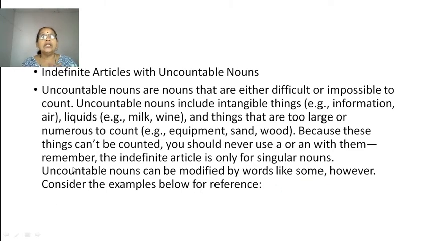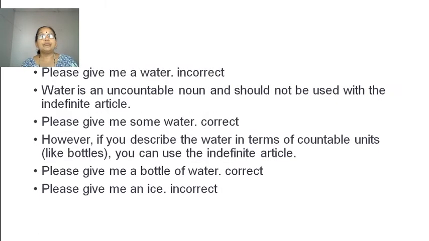You cannot write indefinite articles before uncountable nouns. "Please give me a water." You cannot say like that. That is incorrect. Water is an uncountable noun and should not be used with the indefinite article. How much water? You don't know. "Please give me some water." You can write this sentence like this. However, if you describe the water in terms of countable units like bottles, you can use the indefinite article. "Please give me a bottle of water." Here it specifies how much water.